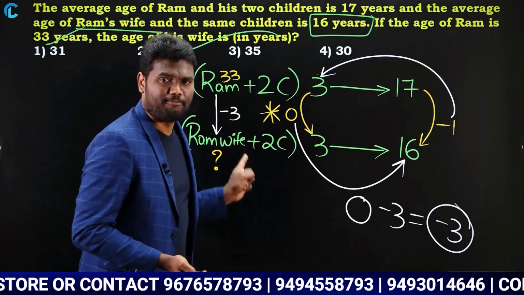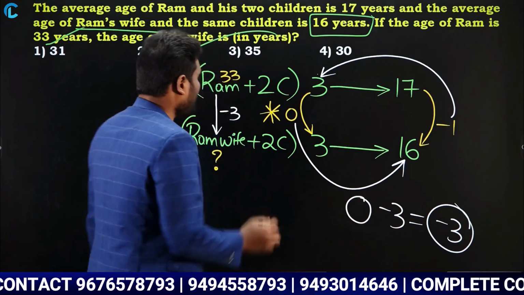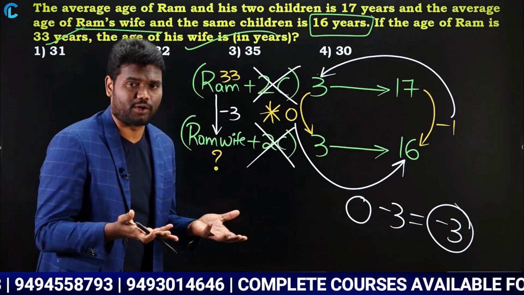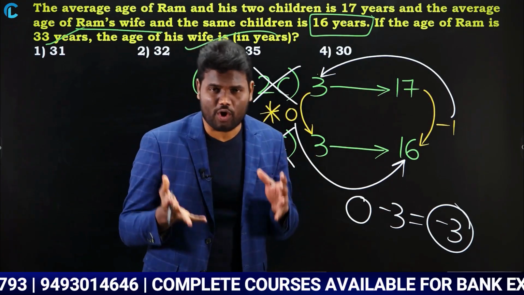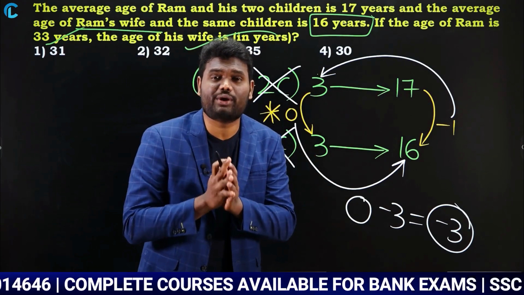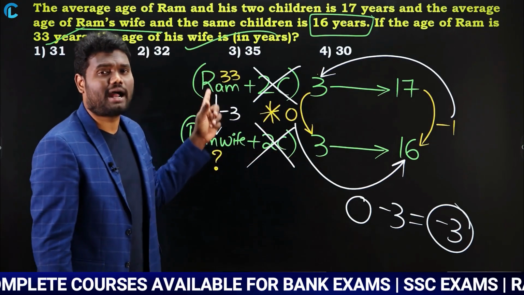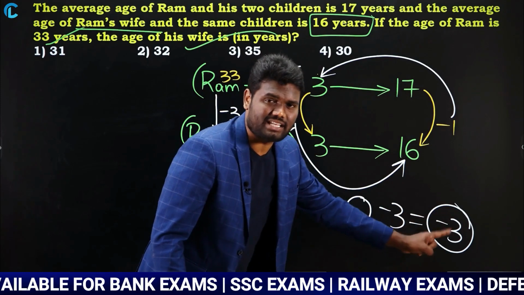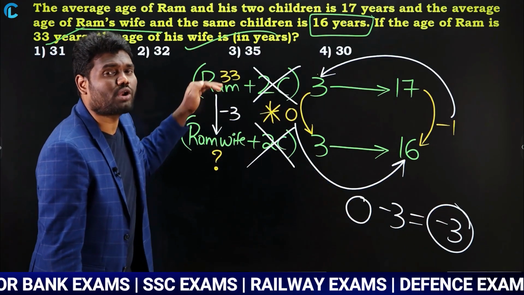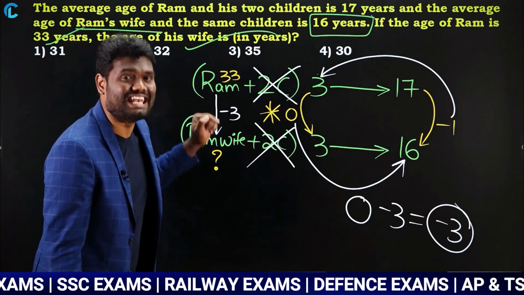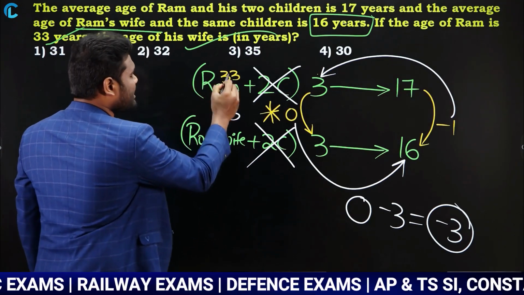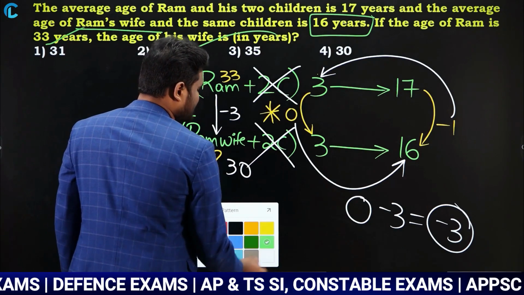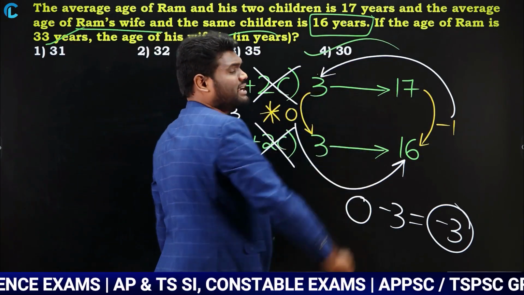Why? Because in this, the two children are constant. When the two children are constant, the only difference that is going to happen is between Ram and Ram's wife, and the difference is 3. Why? Because you are getting -3, which means from Ram to Ram's wife it should be 3 less, which means if Ram is 33, Ram's wife should be 30 years. So I can simply say that the answer for this question is 30 years.